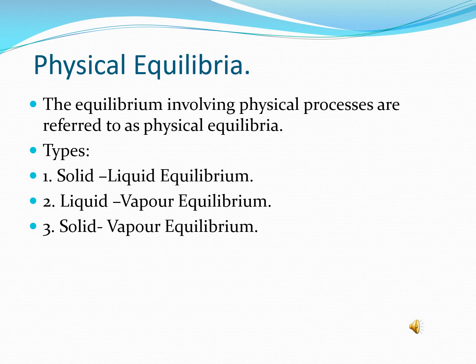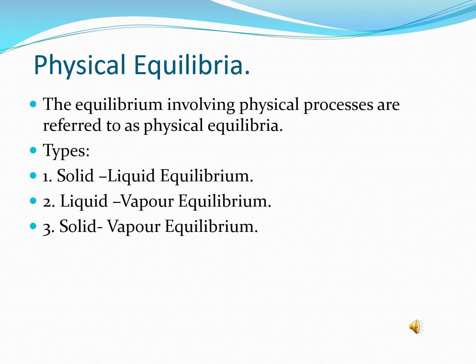Now, as far as solid-liquid equilibrium is concerned, for any pure substance, the temperature at which the solid and the liquid phases are at equilibrium at 1 atmospheric pressure is called the normal melting point or normal freezing point of the substance. For example, when a solid is taken at its melting point, both solid and liquid phases exist in equilibrium. As you can imagine, when a solid is heated, it turns to liquid at its melting point, and on cooling, at its freezing point, the liquid changes into solid.